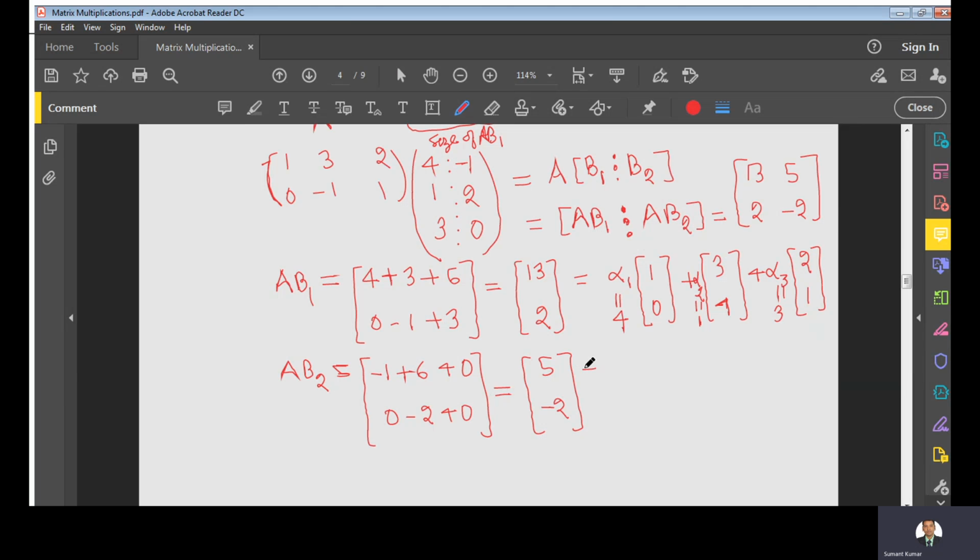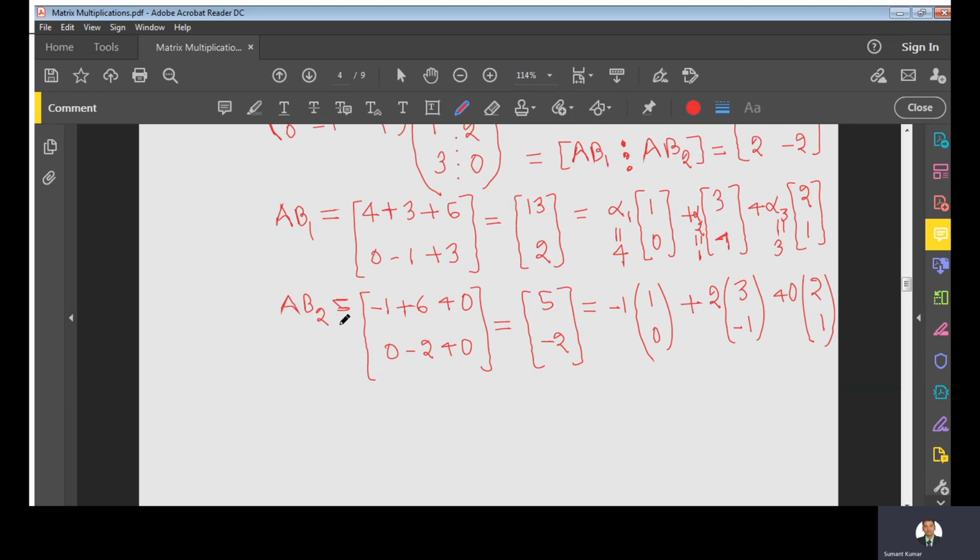Similarly you can find, if you are taking weights from the second column, then you can write the linear combination of the columns of matrix A. Here 3, minus 1, and here you will take 0 times 2, 1. So this is the benefit of this type of product, and I am writing two notes here.